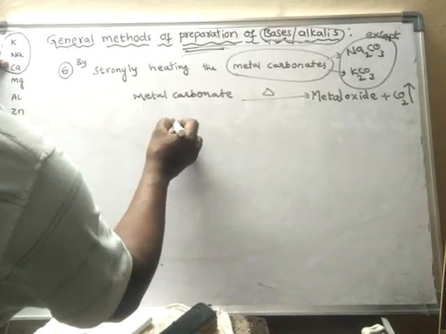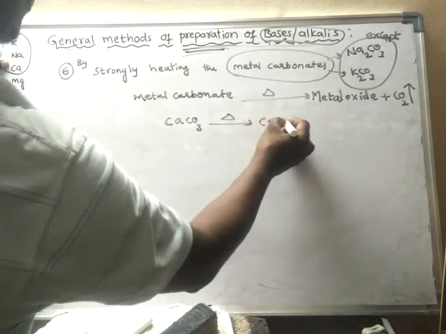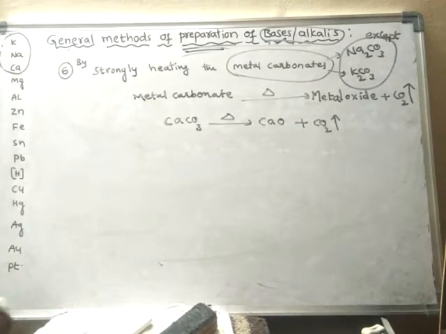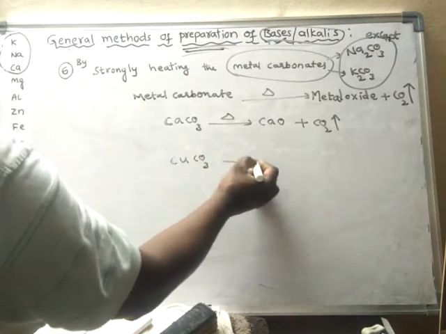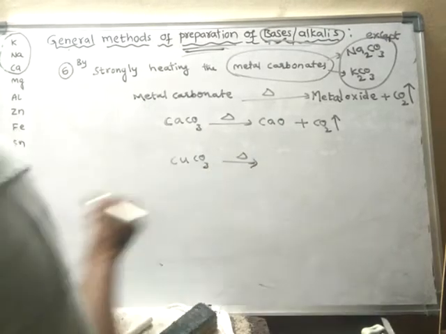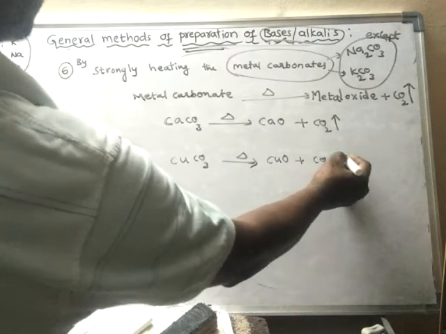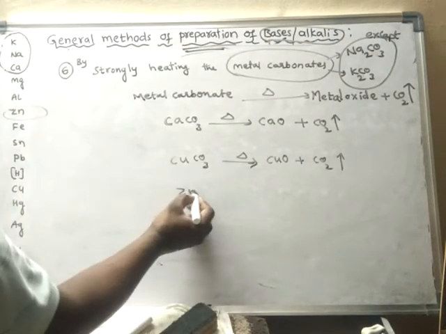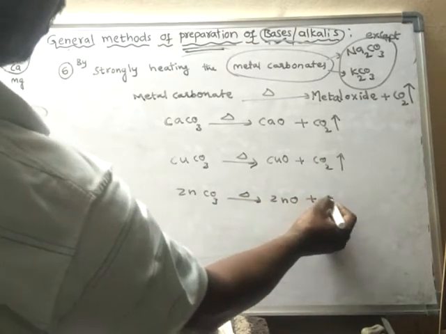Example, calcium carbonate. Upon strong heating you will get calcium oxide and carbon dioxide gas. Or else, going down the series, we may take any carbonate, such as copper carbonate. Upon strong heating you will get copper oxide plus carbon dioxide gas. Or take zinc carbonate. Upon strong heating you will get zinc oxide and carbon dioxide.